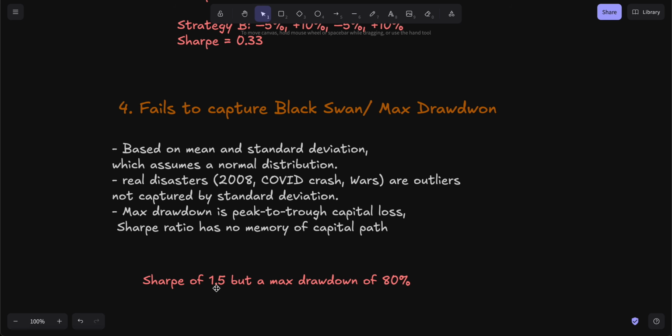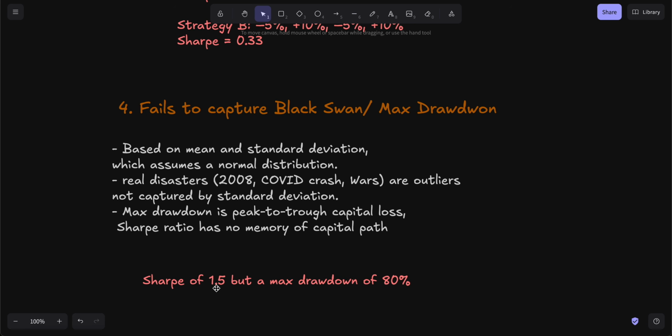So when you have real disasters like the dot-com bubble or the 2008 global financial crisis or the wars or some kind of outliers, these things are not captured by the standard deviation. Maximum drawdown is a peak to trough capital loss, and Sharpe ratio has no memory of that path.